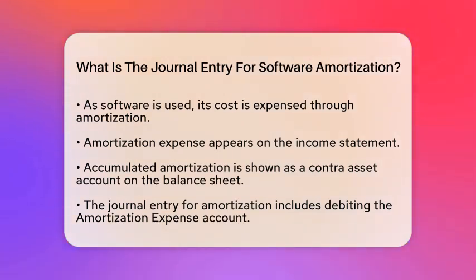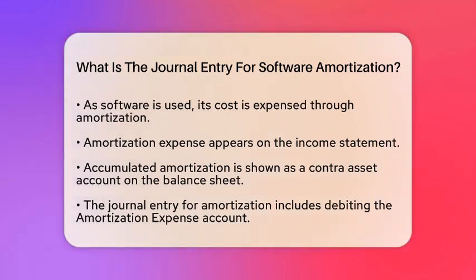Each time a company recognizes the amortization expense, it will debit the amortization expense account. This entry reflects the expense for that accounting period. At the same time, the company will credit the accumulated amortization account. This credit accumulates the total amount of amortization taken to date.